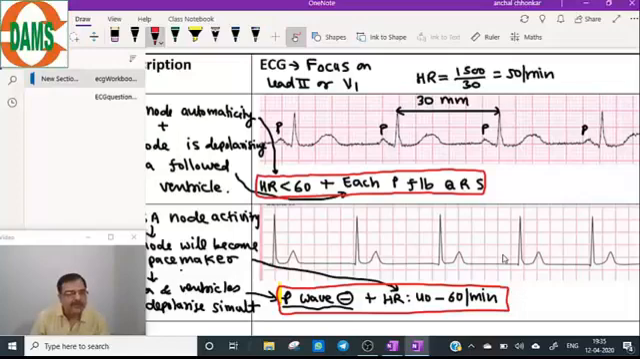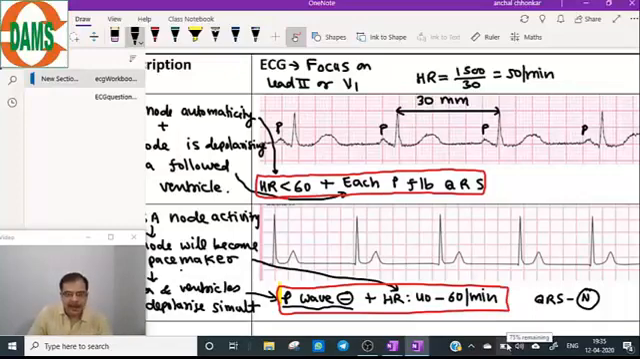PR segment or interval, you can't comment when P wave is absent. And remember, QRS is normal in junctional rhythm. It is not affected in the junctional rhythm.